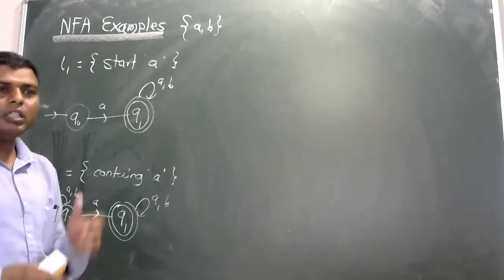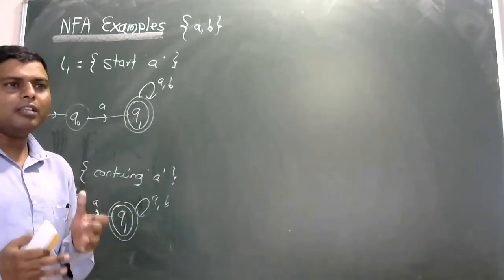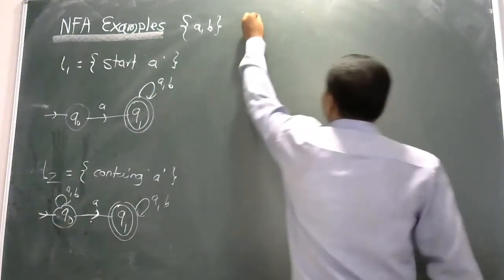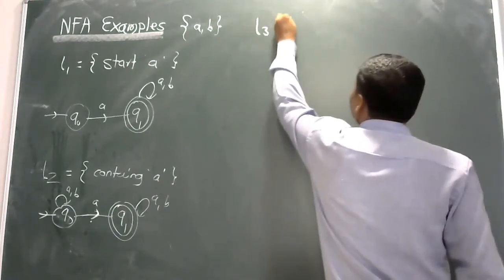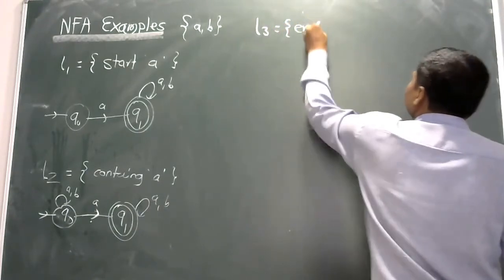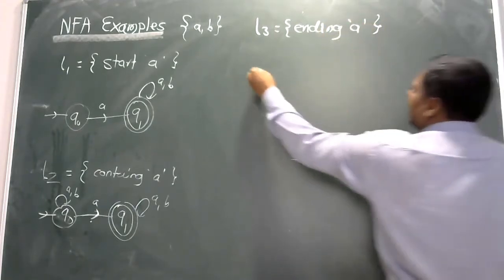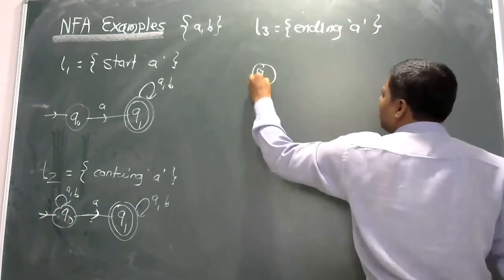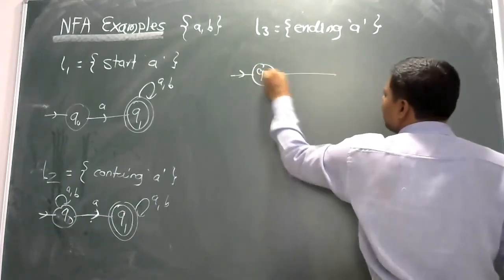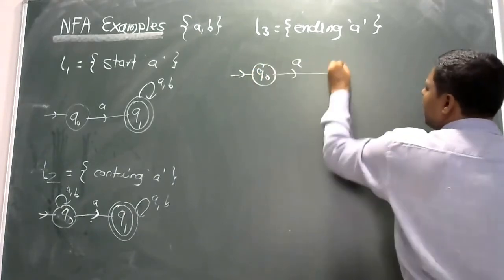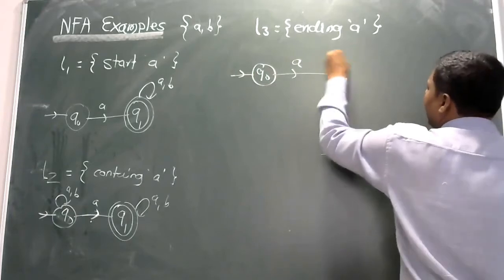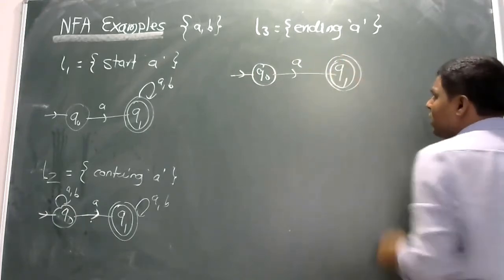Let's go with the next combination, that is L3, as a language L3. So nothing but ending with A. As per Q0 is the initial state, then ends with A, then Q1 is the final state.